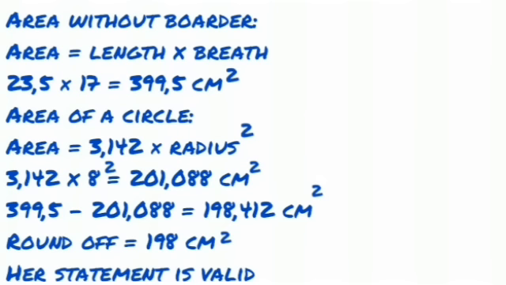And then we are now going to calculate the area of the circle. The formula is pi of 3.142 times radius square. So pi of 3.142 times 8 square, and it gives us 201.088 centimeter square. Then we are going to take the two areas and have them minus each other, and then we are left with 198.41, and then when you round it off, it's 198. So her statement is valid.